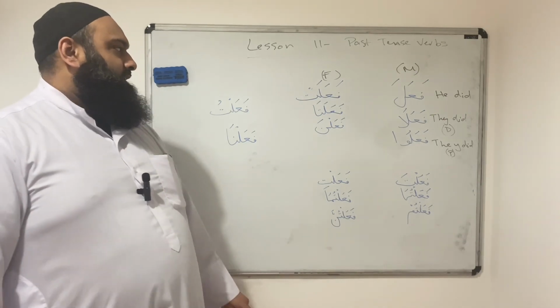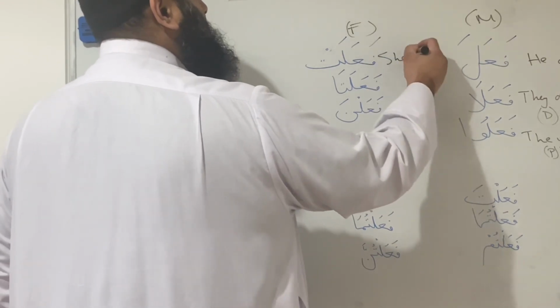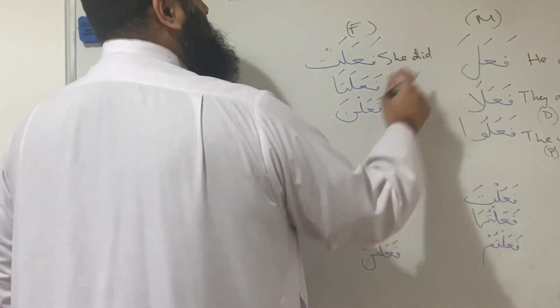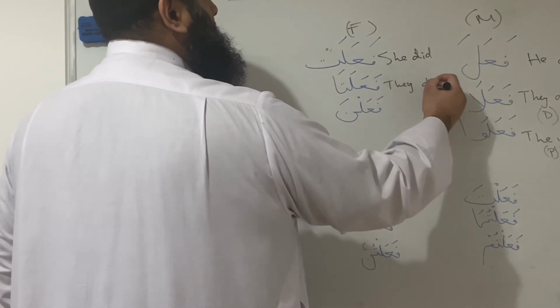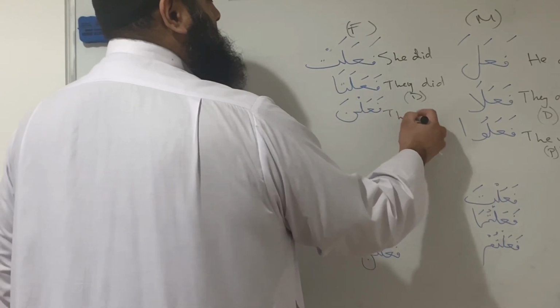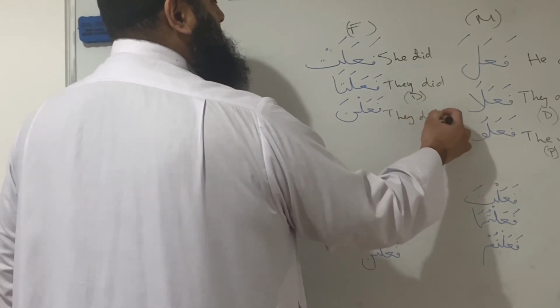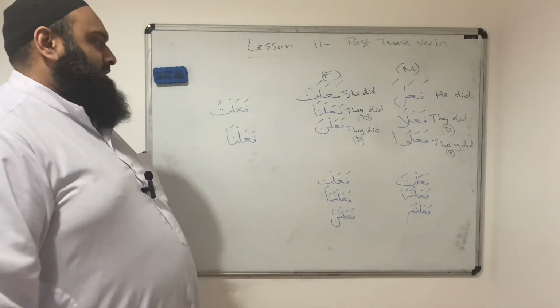Then we have she did. Remember it's feminine, yes? She did. Then they did. Dual. And then we have they did. Plural. Meaning many women, three or more women did.